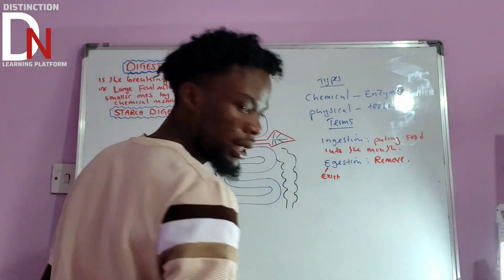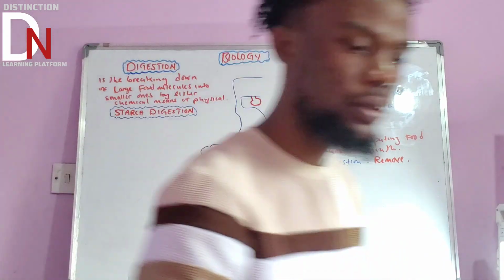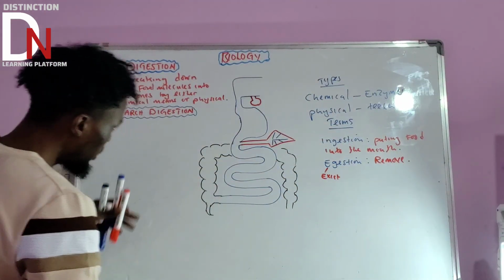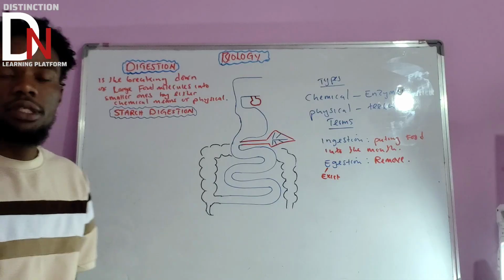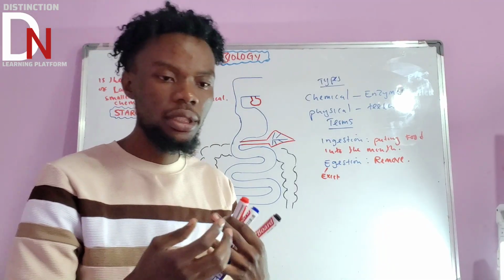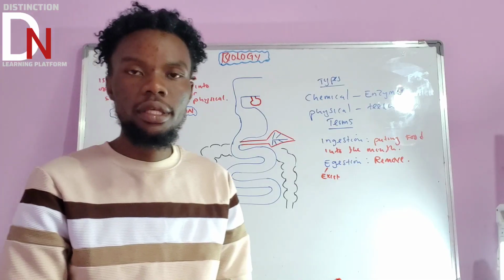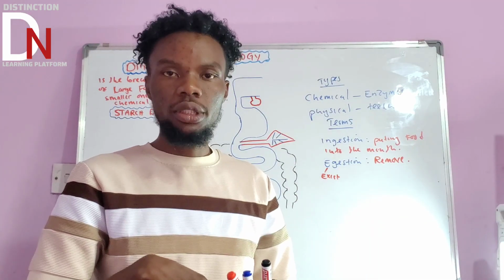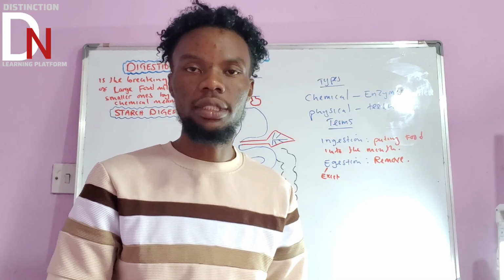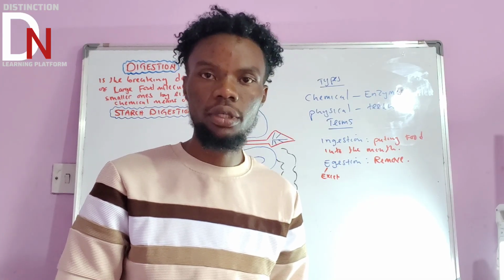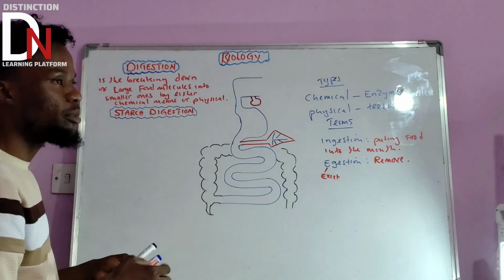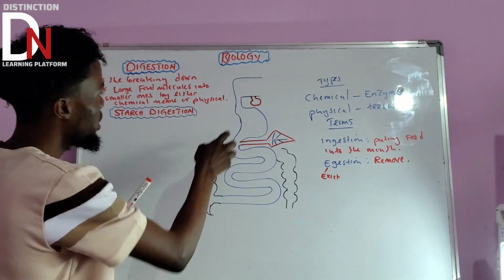Now, this digestion that we're talking about, where does it take place in our body? You need to ask yourself, where you're getting maybe starch, maybe anything, you are putting it into your body. Now, where does it take place? Does it take place in the liver? Does it take place in the heart? We call that place the alimentary canal.